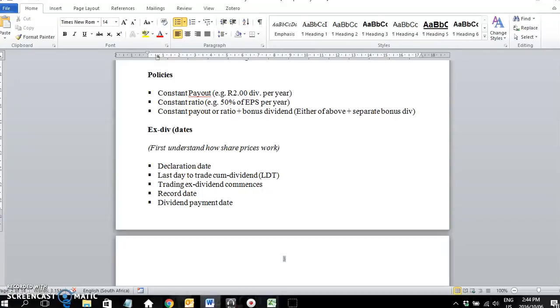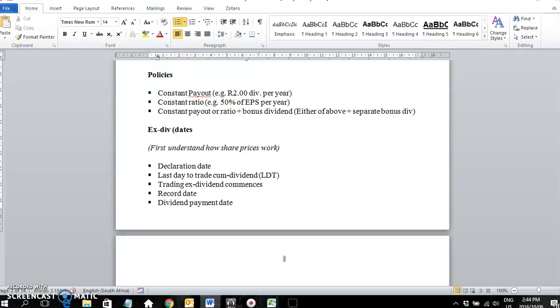Let's look at the different dividend policies that you need to know about. So the first one is the constant payout. For instance, every year a company pays out R2 per share. So after a few years of paying R2 per share, shareholders are expecting that R2 every year.